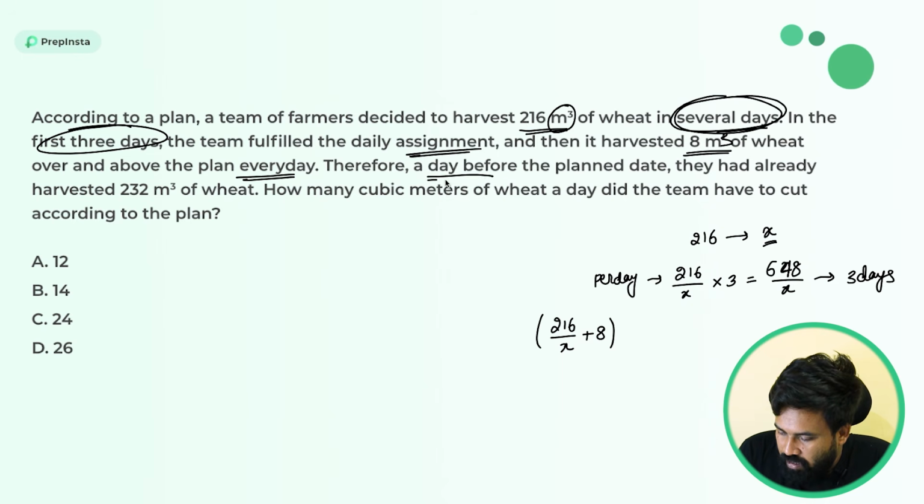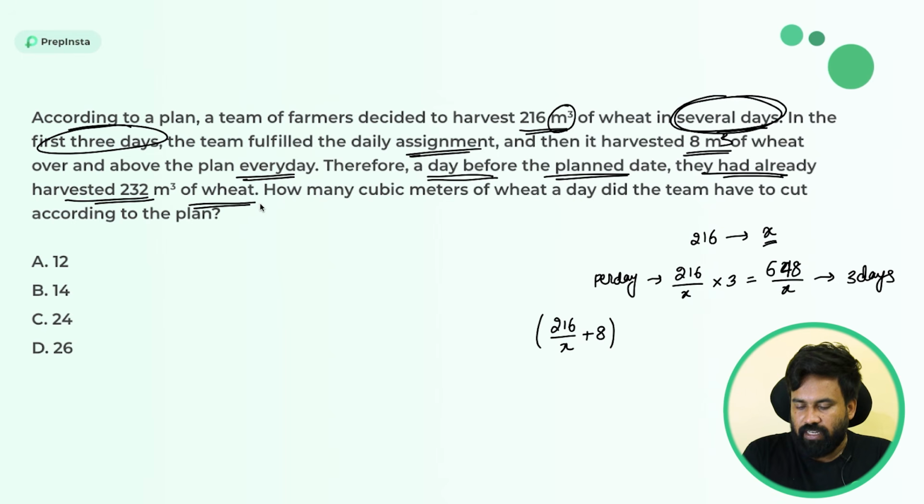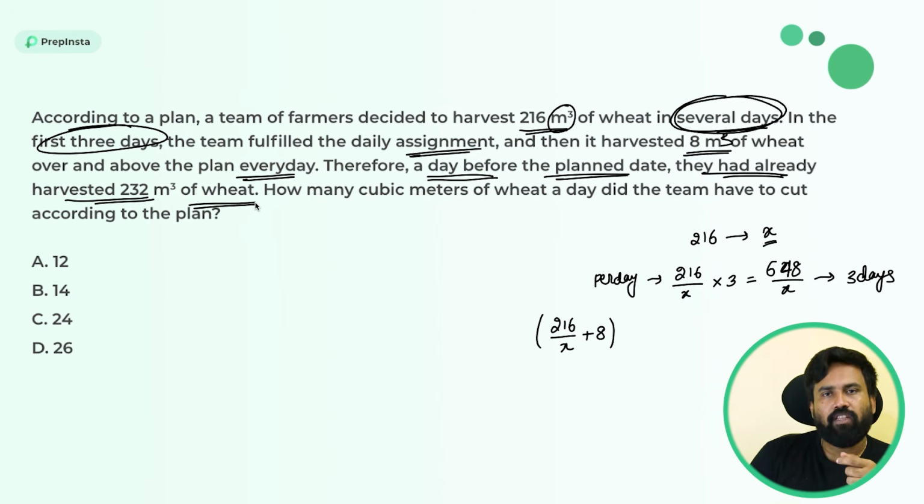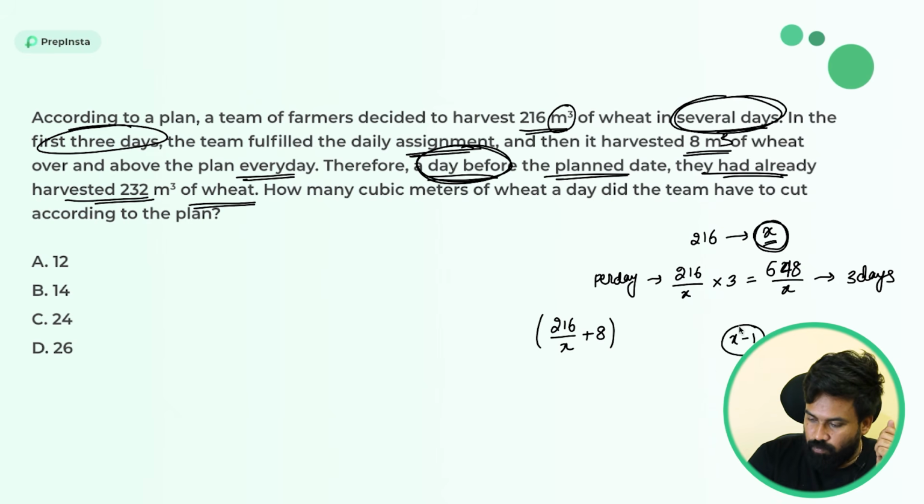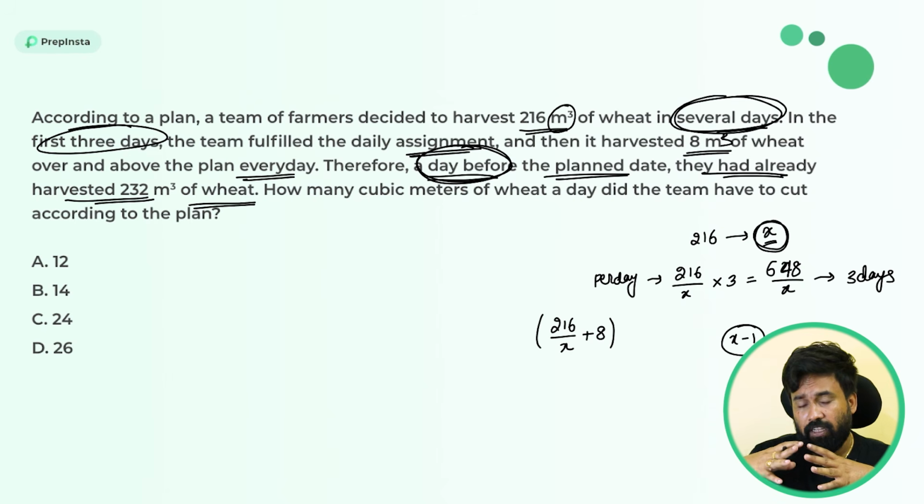Therefore, a day before the planned date, they had already harvested 232 meter cube of wheat. So actually they planned for x days, but 1 day before, which is x minus 1 day, the task got completed. If you observe carefully, guys, remember this, it's a key point to understand these type of techniques.